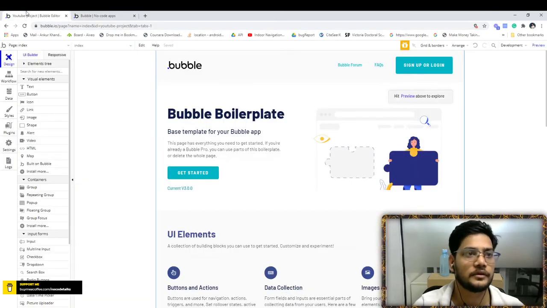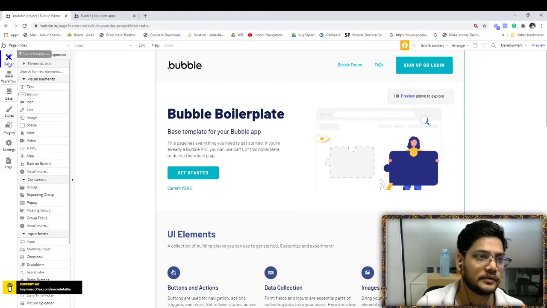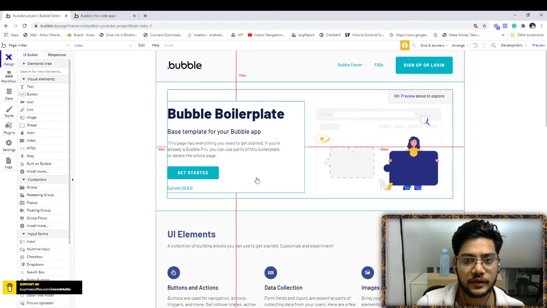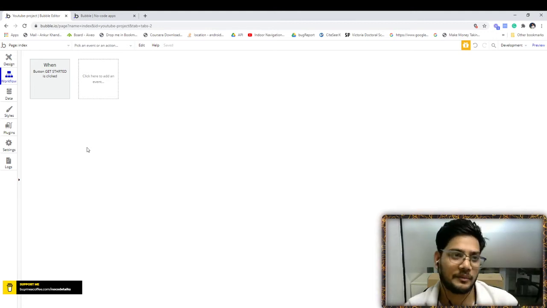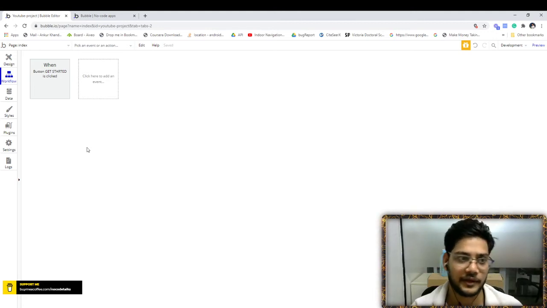And this is design. This page, you can click here and customize it. This is a workflow. What you want to do when someone clicks on a particular page, or even on page load. All this you can say is backend logic, or logic will come up here.